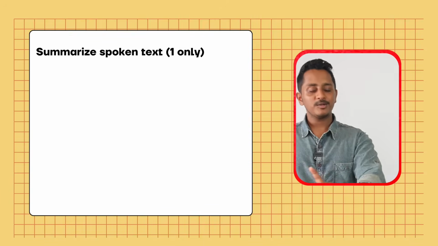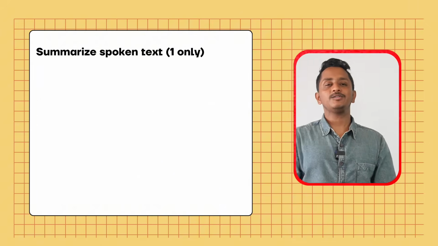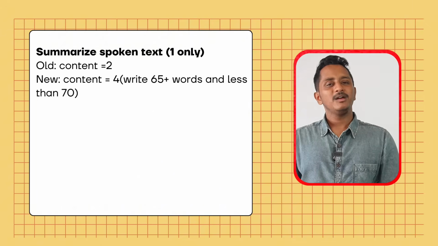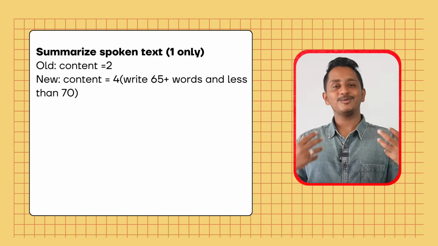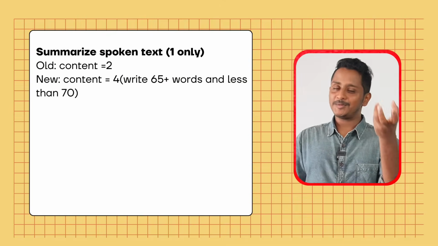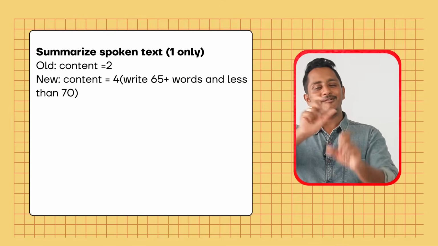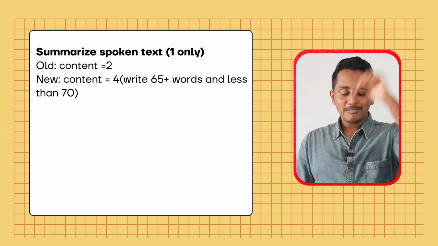The next is summarize spoken text. One question only will come, 2 to 3 will not come, only one question. Small change, old content was 2 marks, now they've increased it to 4, meaning they're expecting you to not just write keywords. Phrases, whatever I have taught you with respect to summarize spoken text, meaning note taking, phrases, you do that, you will get full marks for the content. You use only keywords, marks will go down.